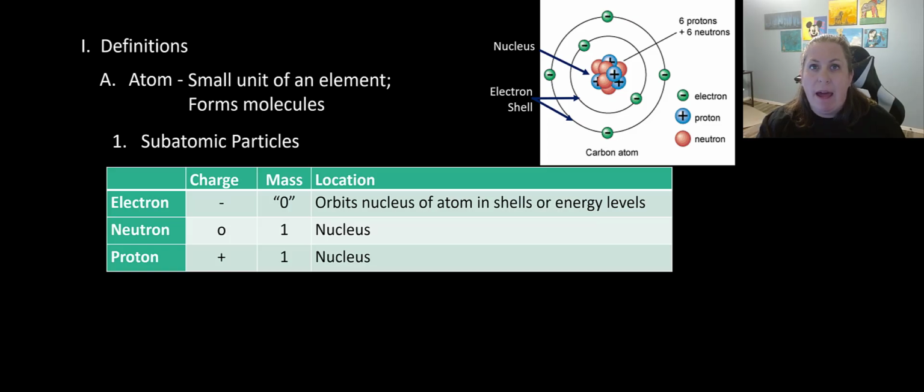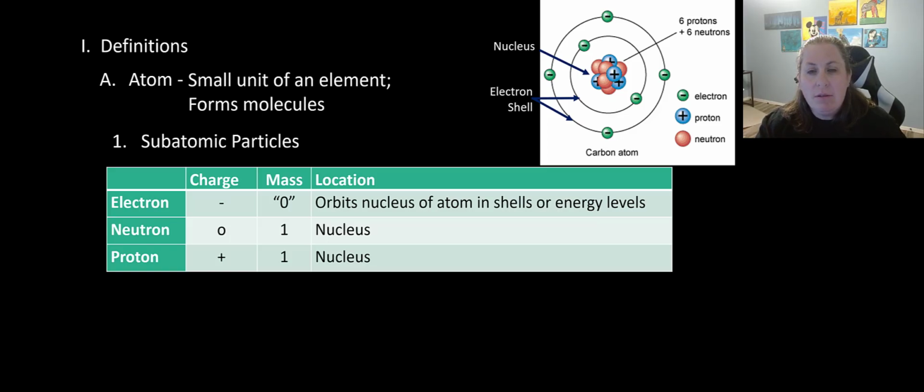When we look at their mass, like how much they kind of weigh, this is going to be different per molecule. But protons and neutrons each have a mass of 1, and we call this AMU, atomic mass unit. So they're 1 each. Electrons are so small compared to these, atoms and protons and neutrons are also super small, but these guys are even smaller. We're going to consider the fact that they have 0 mass. Now, granted, that's not true, but their mass is so small, we're not going to take it into account.